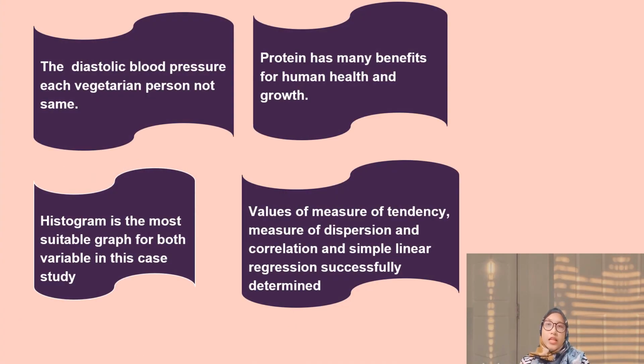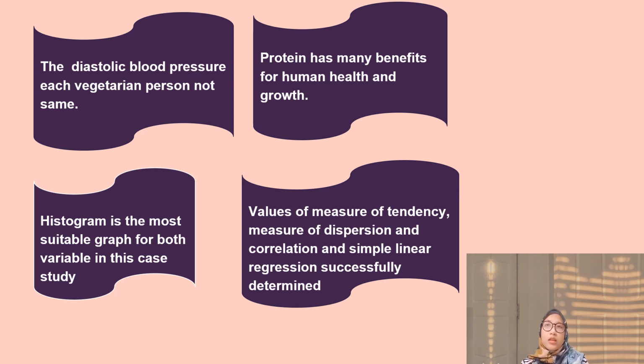Last but not least, for the conclusion in this case study, we can find that first, the diastolic blood pressure for each vegetarian person is not the same as each other. It may be because the number of protein taken by each person is different based on the size and capacity needed by the body. Second, we can conclude that protein has many benefits for human health and growth.